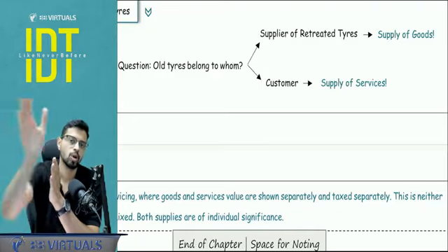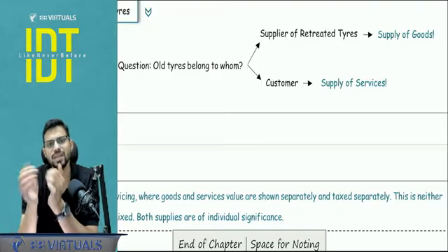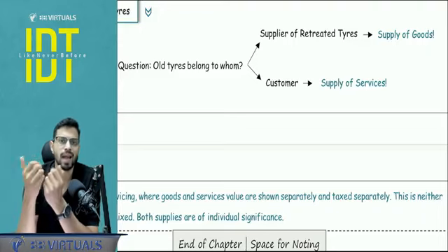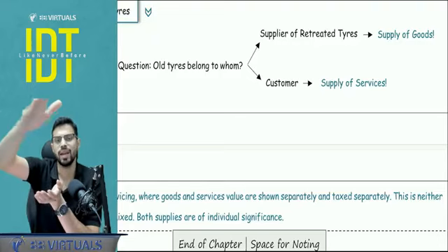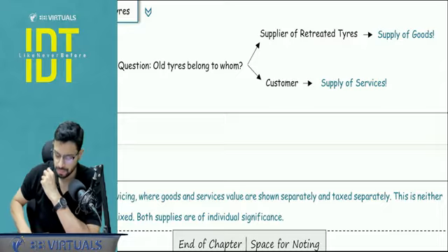But if that old tire belongs to the supplier itself, that mechanic or that seller, then in this case I'm just buying a retreaded tire. So basically I'm buying a tire. It is goods. I'm purchasing goods. It's not first-hand goods. It may be a retreaded tire, but for me it is a tire purchase. So it is a supply of goods.